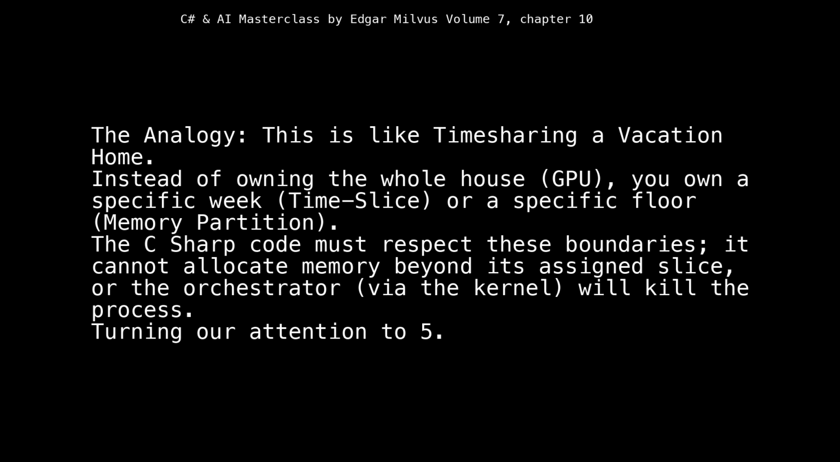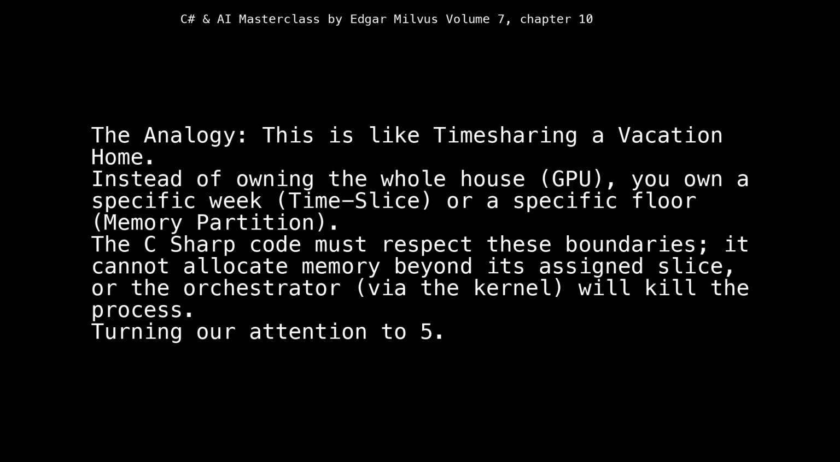The analogy: this is like timesharing a vacation home. Instead of owning the whole house (GPU), you own a specific week (time slice), or a specific floor (memory partition). The C# code must respect these boundaries. It cannot allocate memory beyond its assigned slice, or the orchestrator, via the kernel, will kill the process.